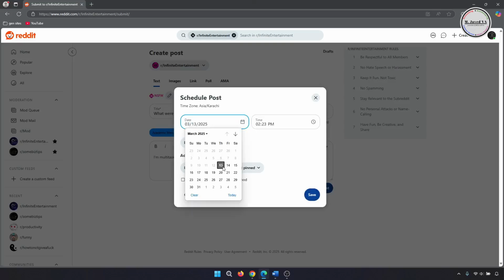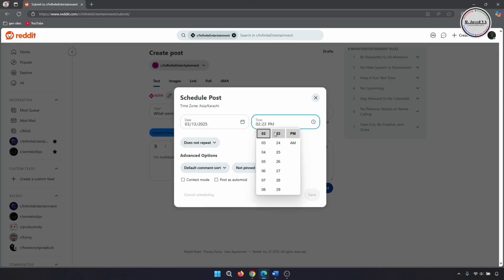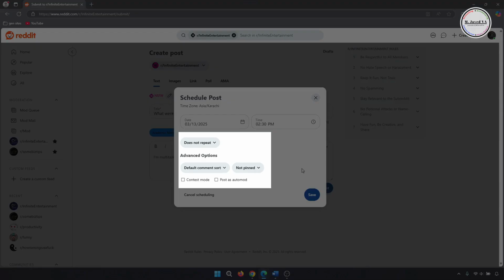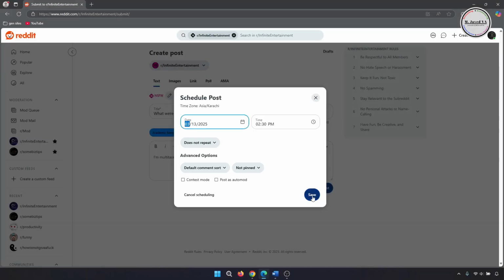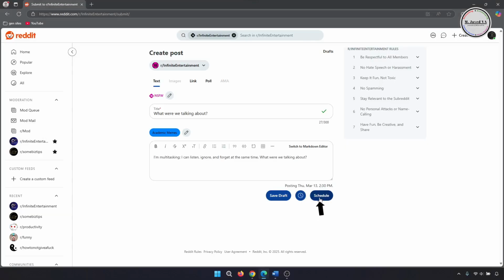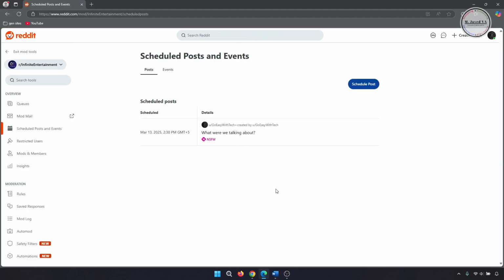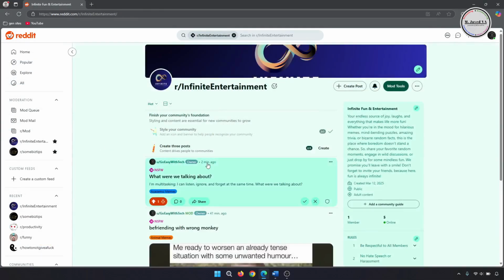Here, select the time and date, and you can make changes in the other options if you want, but instead of making any changes, I'm just clicking on Save, and then click on Schedule to schedule the post. And here you can see that the post has just been scheduled. And if you want, you can delete it, edit it, and post it right away. And when it will be posted, this is how it will look like.